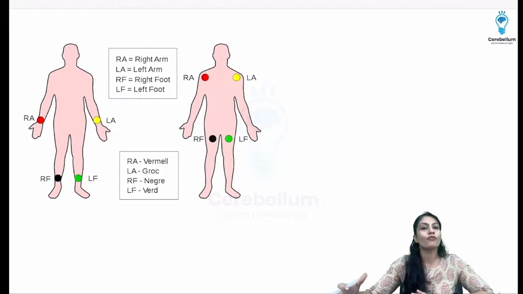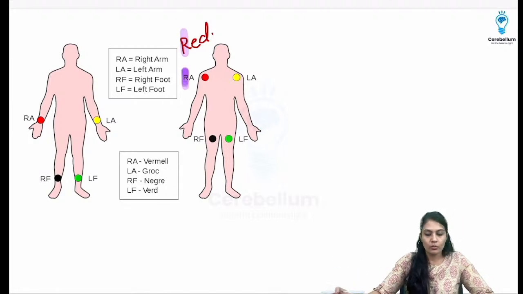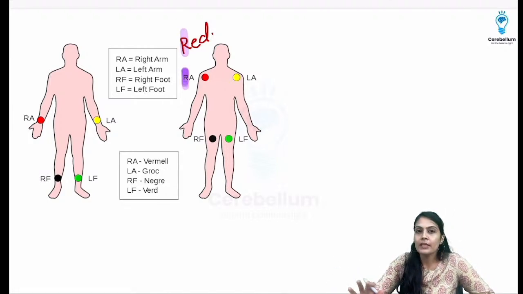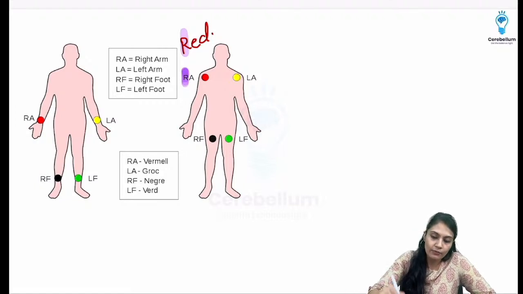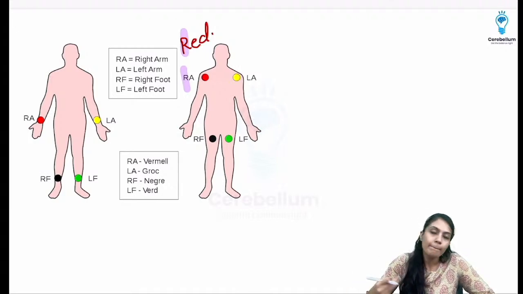So you cannot just attach any lead anywhere. Red color lead in the foot, no, that is not there. There is a proper color coding, and I'll tell you how to remember that. Now remember, red starts with R, so it is going to go on the right arm. Okay, the right foot we haven't discussed. Why? Because the right foot has the black color lead, and black color is used for what? For the earthing, right?